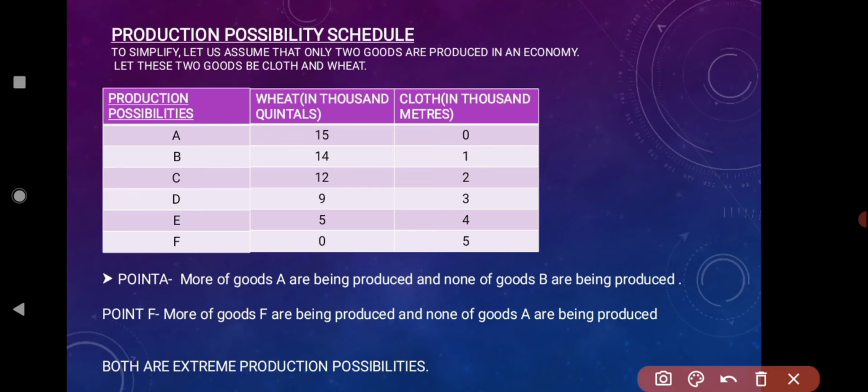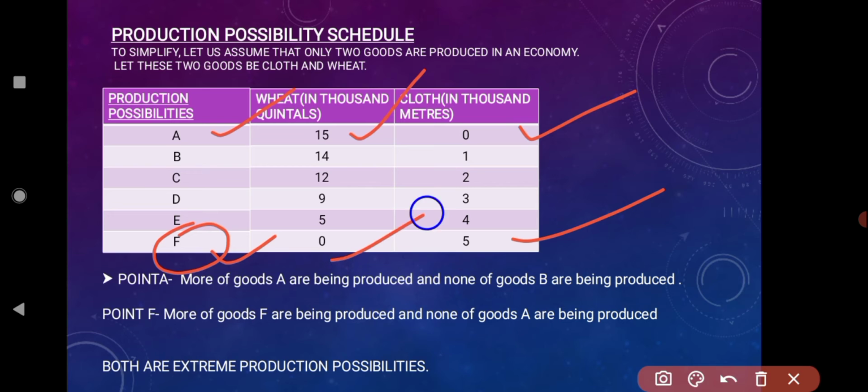If I talk about point A and point F, point A says that only wheat is being produced and there is no production of cloth in the economy. Point F states that only cloth is being produced and none of the wheat. These two points are the extreme points, because an economy producing only one good cannot employ all the resources in that one good.